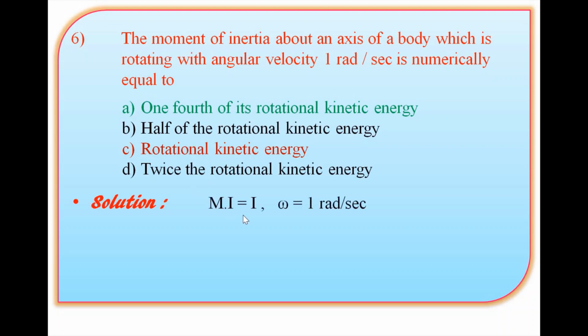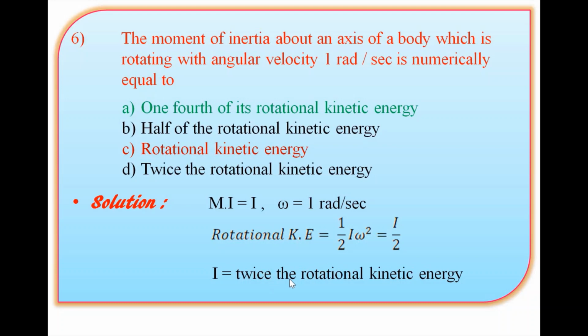In the formula, we have the moment of inertia notation, capital I, and angular velocity omega is equal to 1 radian per second. We know that rotational kinetic energy has the formula 1/2 I into omega square. Here putting the values in the equation, we simply get I by 2. So here I is twice the rotational kinetic energy. So here option D is correct. Let's see the next objective.